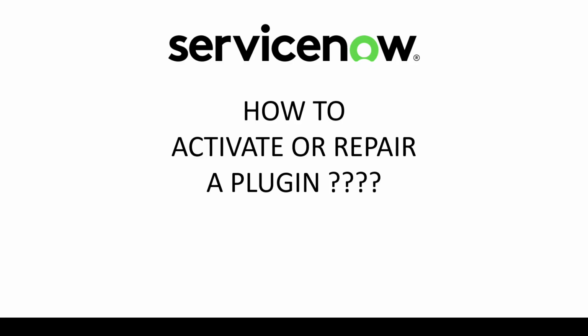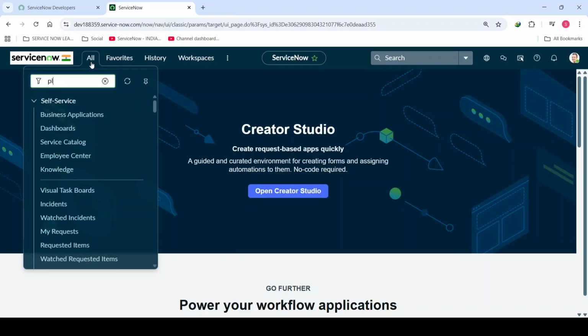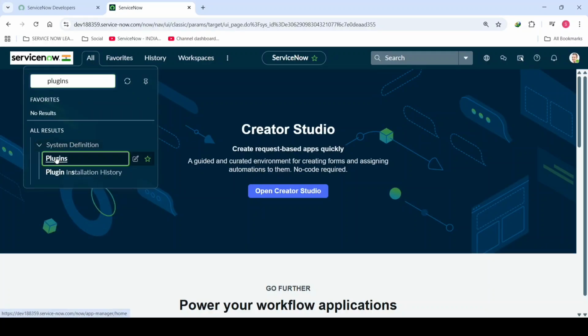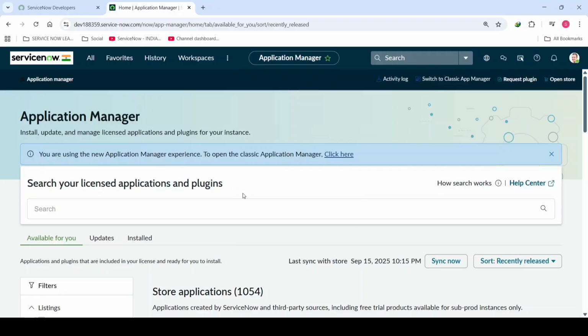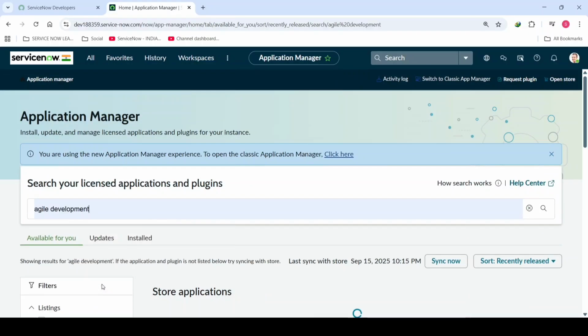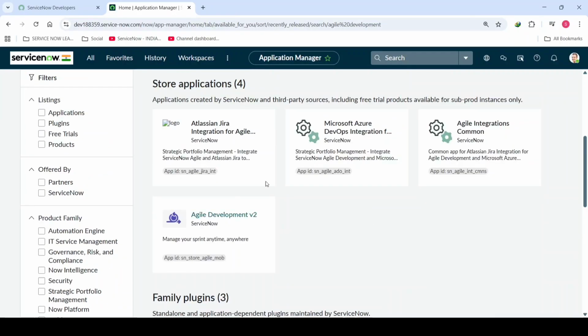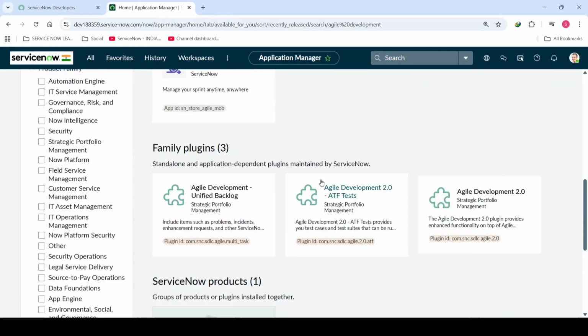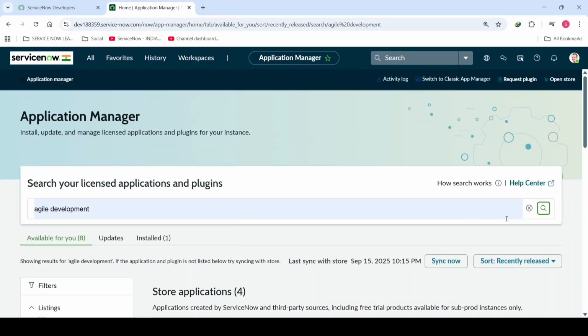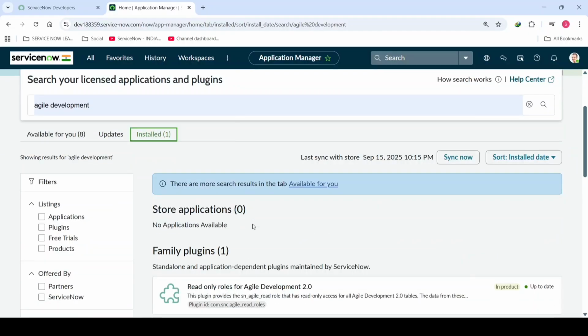Let's go to the PDA and I'll show you how to activate or repair a plugin which already exists in the ServiceNow instance. Generally, click on filter navigator. If I type plugins here, go for plugins, and if I open any existing plugin, let's go with typing agile development. Click on the search button and it shows the related parts here, which are already there and which are to be installed. If you want to repair or activate, we have another way to do that. If you go for install, we have something called this family plugins.